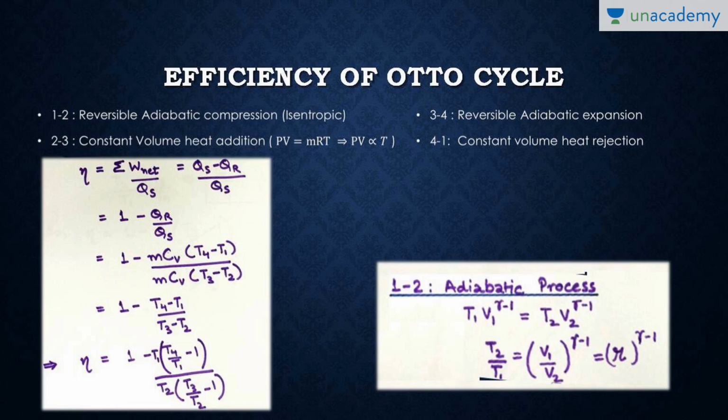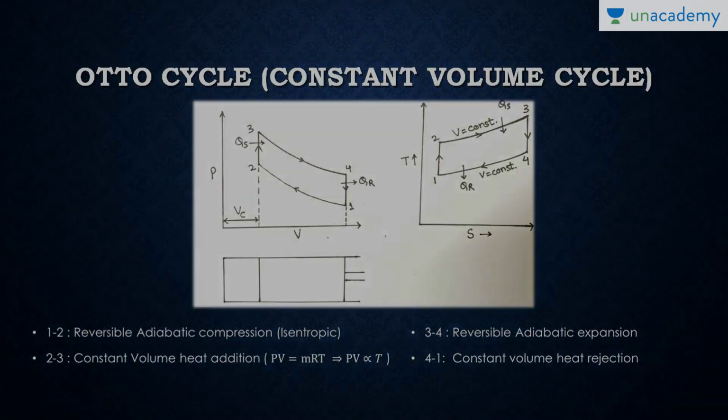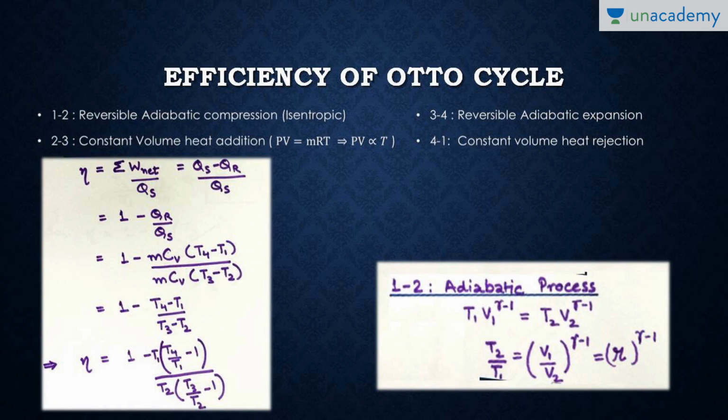Taking out T1, in bracket it's T4 by T1 minus 1, and taking out T2, in bracket it is T3 by T2 minus 1. Now to eliminate T1 by T2, in the adiabatic process 1 to 2, the equation is T1 V1 raised to power gamma minus 1 equal to T2 V2 raised to power gamma minus 1. So T2 upon T1 is equal to V1 upon V2 raised to power gamma minus 1. And what is V1 upon V2? As I have already explained in my previous lesson, it is the compression ratio, where V1 we can write as Vs plus Vc, and V2 is Vc. So T2 upon T1 is equal to r raised to power gamma minus 1.